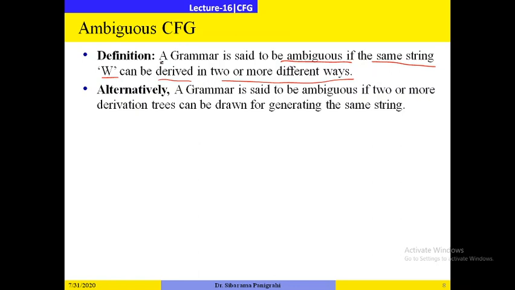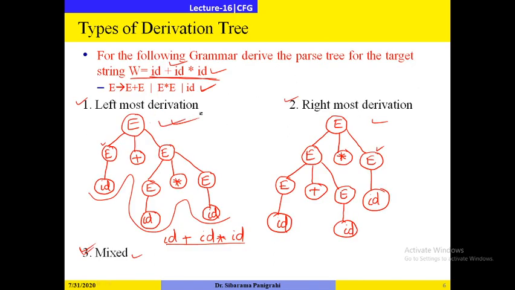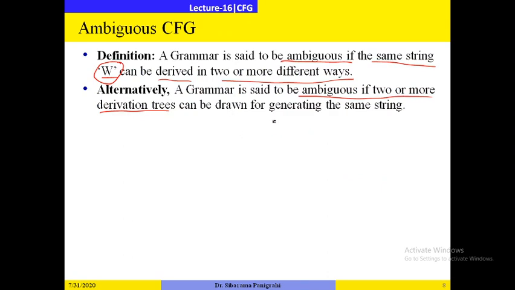Let's go through it again. A grammar is said to be ambiguous if the same string W can be derived in two or more different ways. Alternatively, a grammar is said to be ambiguous if two or more derivation trees can be drawn for generating the same string. These trees that I have drawn are called derivation trees.